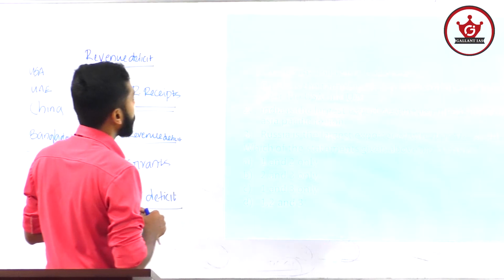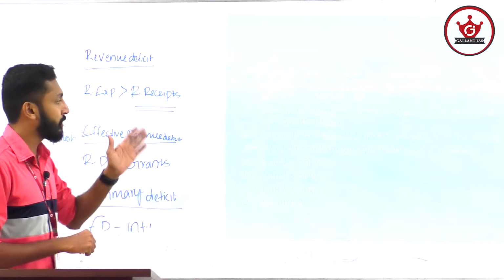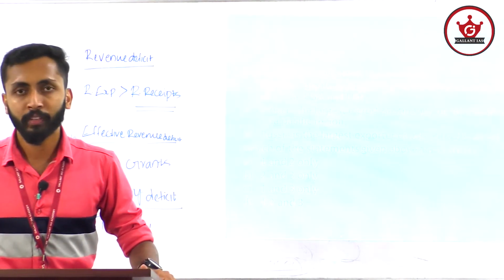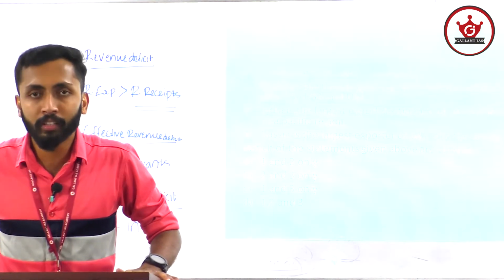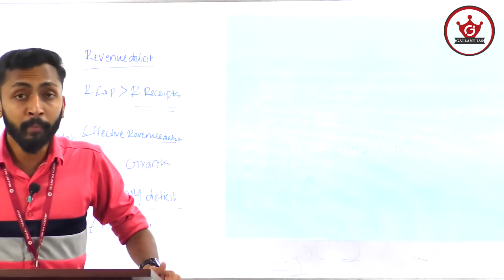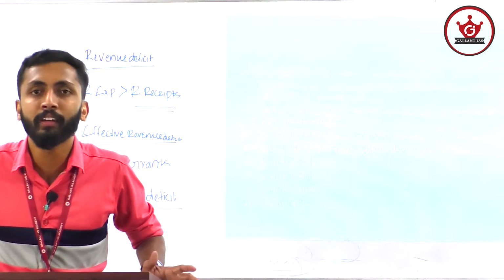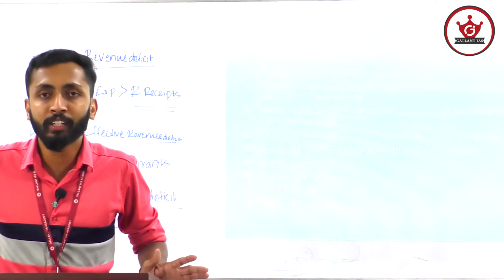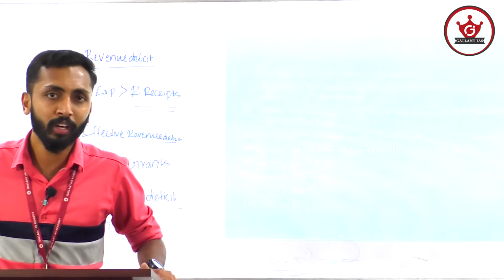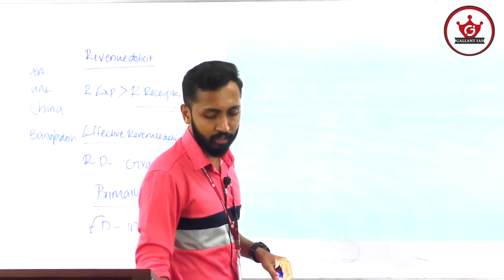So the second statement is correct. Then the third statement: Russia is the largest exporter of wheat in the world. That is also correct. Russia and Ukraine combined export more than 100 million tons of wheat worldwide. India is exporting hardly less than 10 million tons. Even though India is one of the largest producers of wheat, we are not exporting much because of the domestic need for wheat. So the second and third statements are correct. So the answer is option B, 2 and 3.